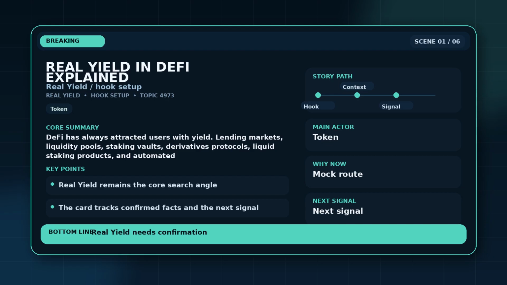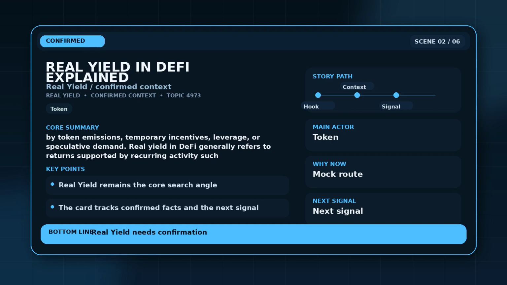That question is especially important in DeFi because some returns are backed by actual economic activity, while others are mainly funded by token emissions, temporary incentives, leverage, or speculative demand. Real yield in DeFi generally refers to returns supported by recurring activity such as trading fees, borrowing interest, protocol fees, staking rewards, or other revenue sources. These are the kinds of returns that come from real usage, like traders paying fees on a decentralized exchange or